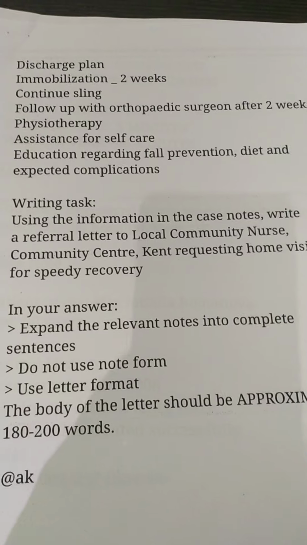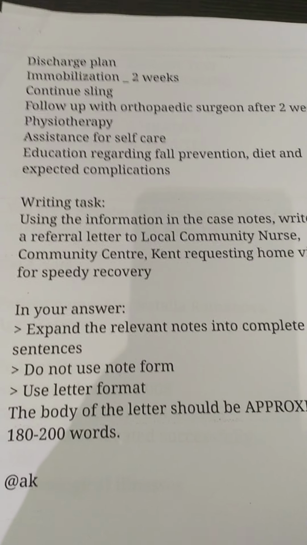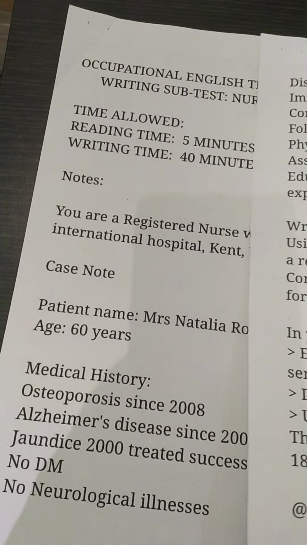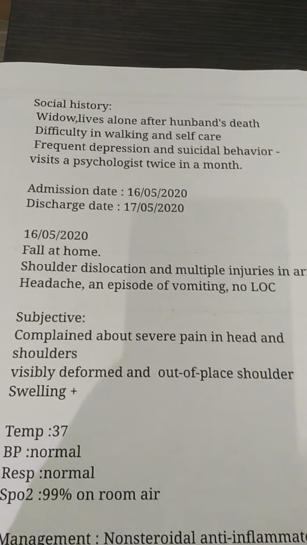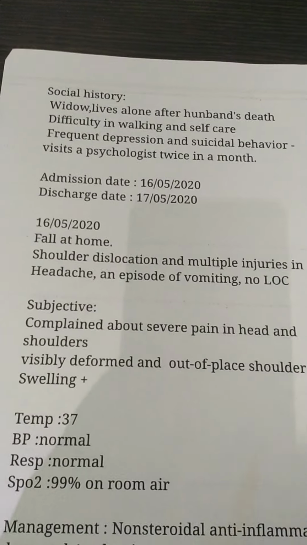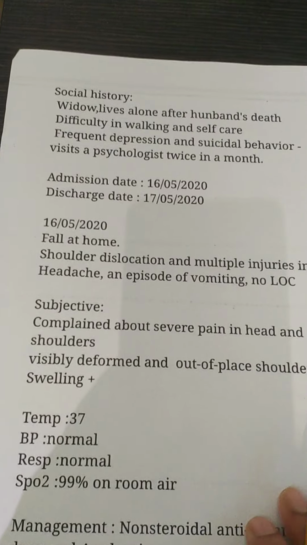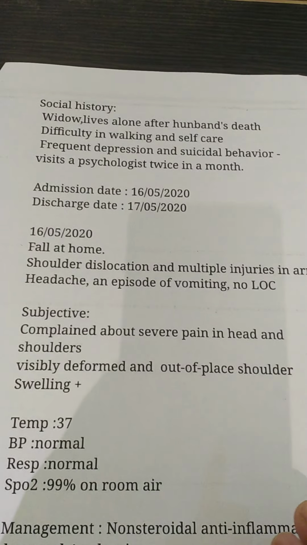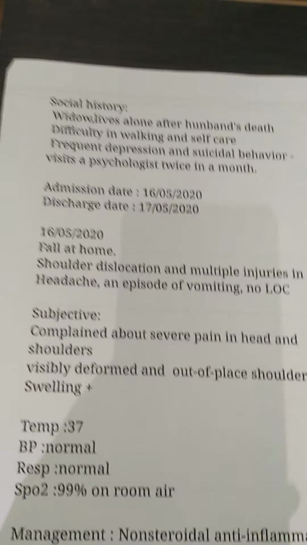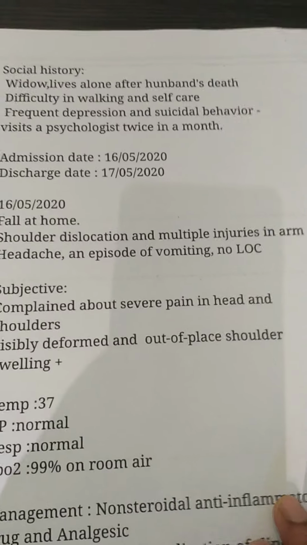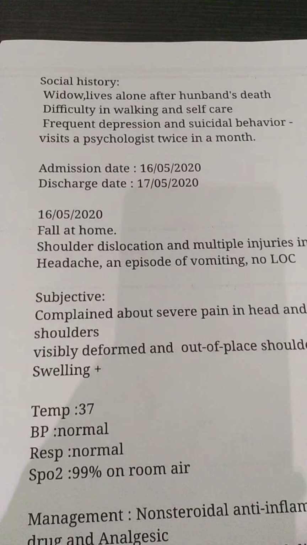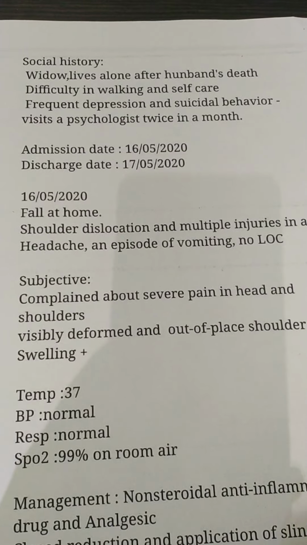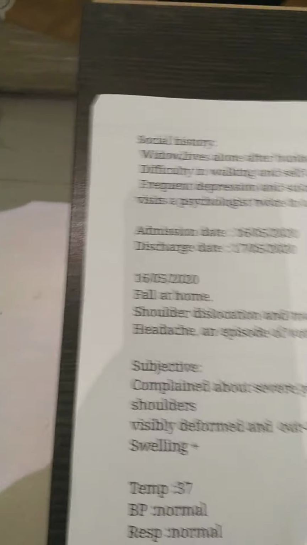Then the date you can write before the address or after. The discharge date mentioned here is 17th May 2020. You can write it either way: 17/05/2020, or 17 May 2020. There should not be any commas in between. Then the salutation we can write as Dear Nurse. Then reference, RE. So what is the patient name?